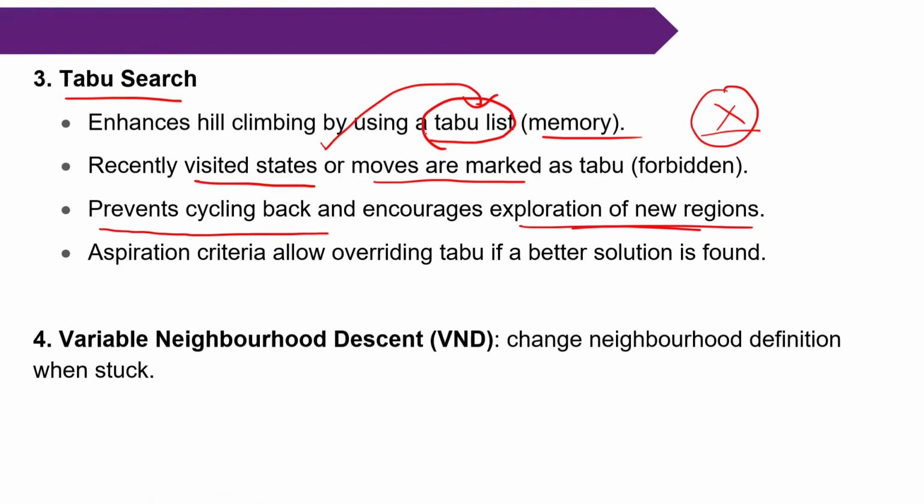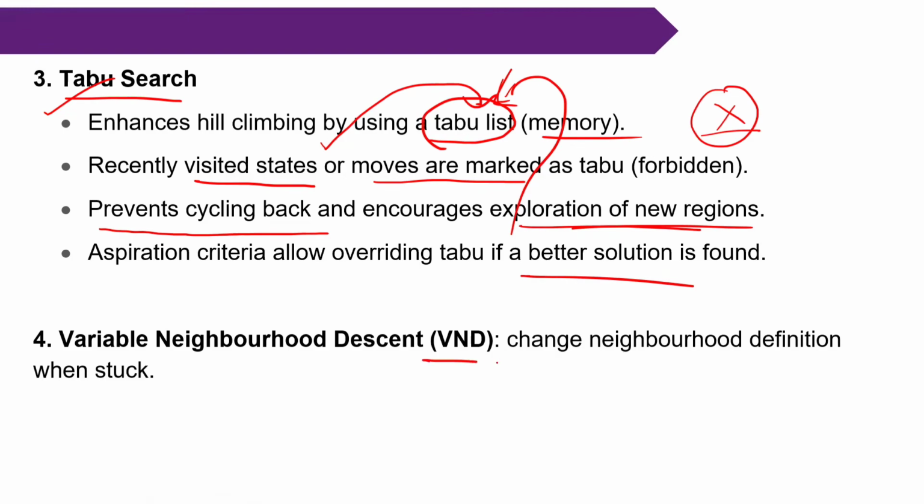And if a state is visited and placed in the taboo list, but you find a better solution, no problem. Simply override the taboo list. So that means it also avoids local optimum. Why? Whenever a better solution is found, update the taboo list.